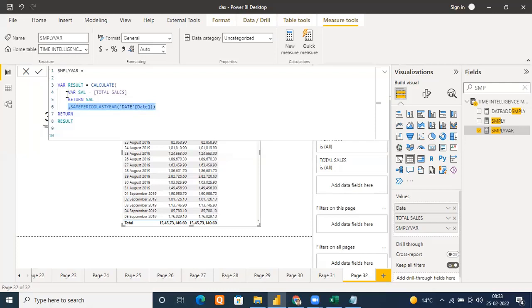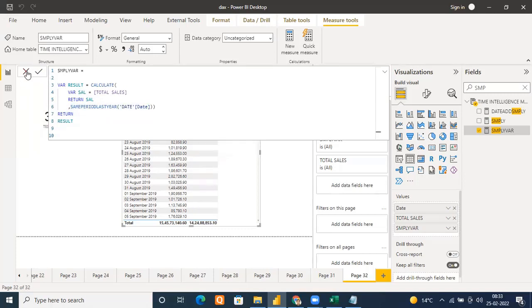Now you are saying, okay, whatever is written in the expression, give me that. So what is written in the expression? First of all, variable sale equal to total sales. What you are returning actually, that value you will get. What are you returning? Sell. So now the sell will be evaluated. What is that? Total sales. So this total sales will be evaluated right now for whatever same period last year is returning. That is for 14 August 2018. Now your result will be 100% okay if I execute this.